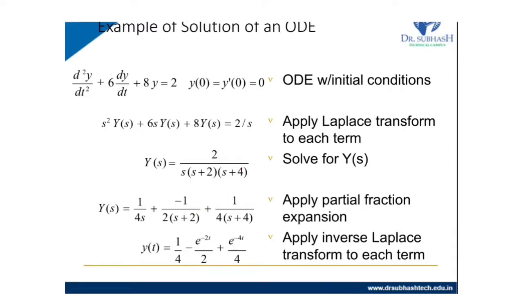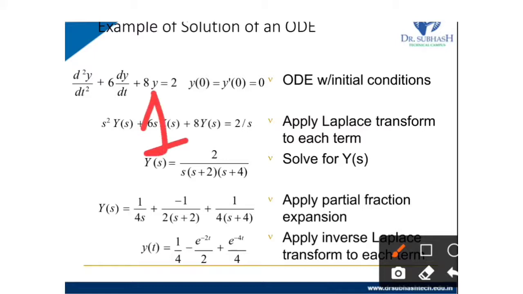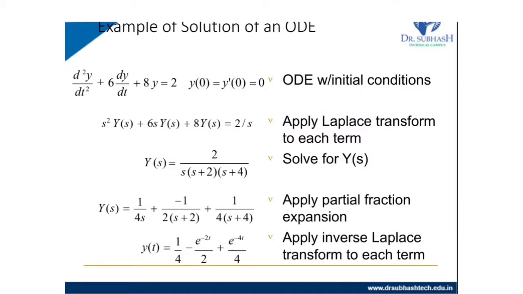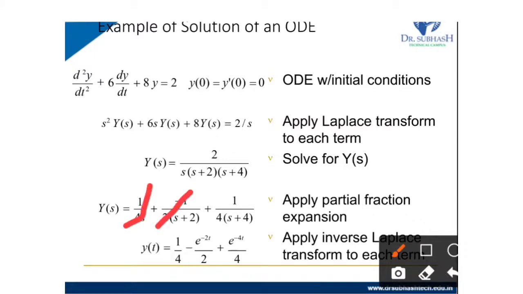Now we have to just take the inverse Laplace. So 1 upon s means the inverse Laplace is 1. 1 upon s plus 2 equals e raised to minus 2t. 1 upon s plus 4 means e raised to minus 4t. So for y of t, we will get 1 upon 4. 1 upon 4 is a constant, minus 1 by 2 is a constant, 1 upon 4 is a constant, so we will keep them as they are, and the terms s plus 2 and s plus 4 will be converted by inverse Laplace transform.